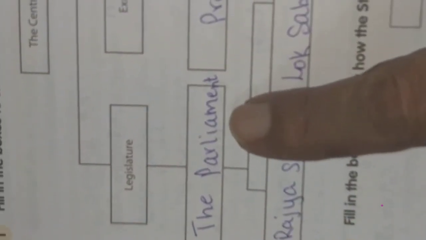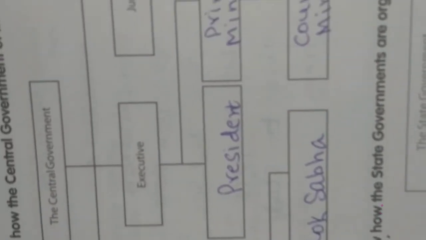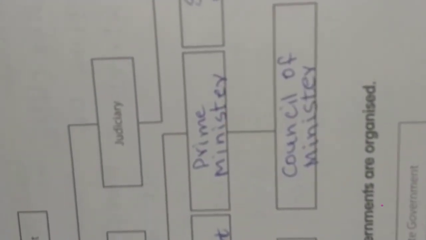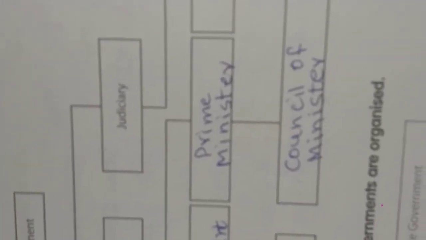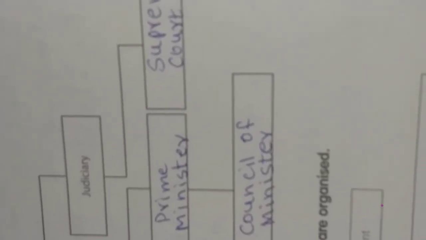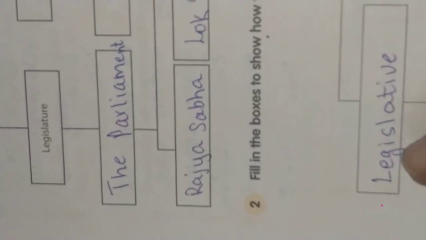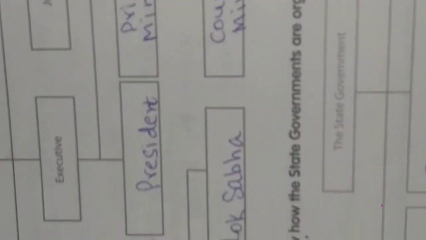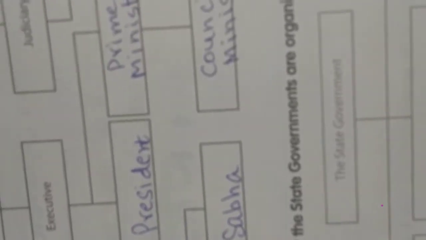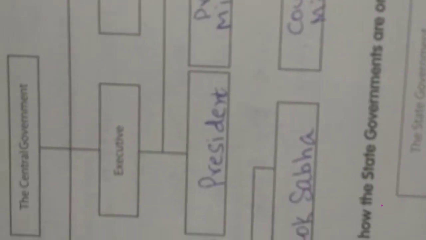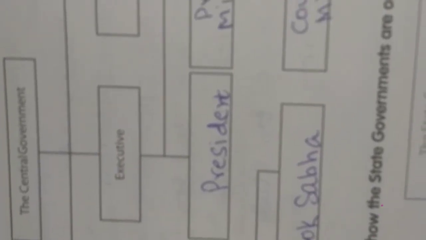Legislature, the parliament; executive, president and prime minister; and judiciary, Supreme Court is the highest. Just now I read the two paragraphs in the reader, okay?